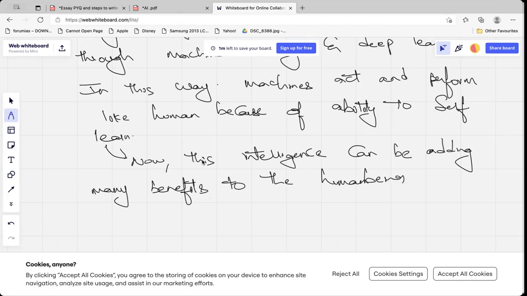So here, when the examiner reads my essay, he will understand the benefits. In the UPSC essay, I used to underline only one line, benefits. But here we cannot underline, so we do not have the option. Many benefits to the human being. I will start here.